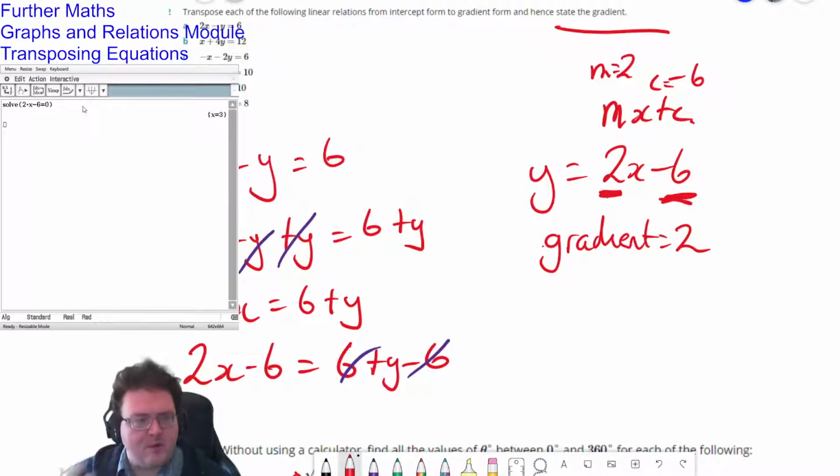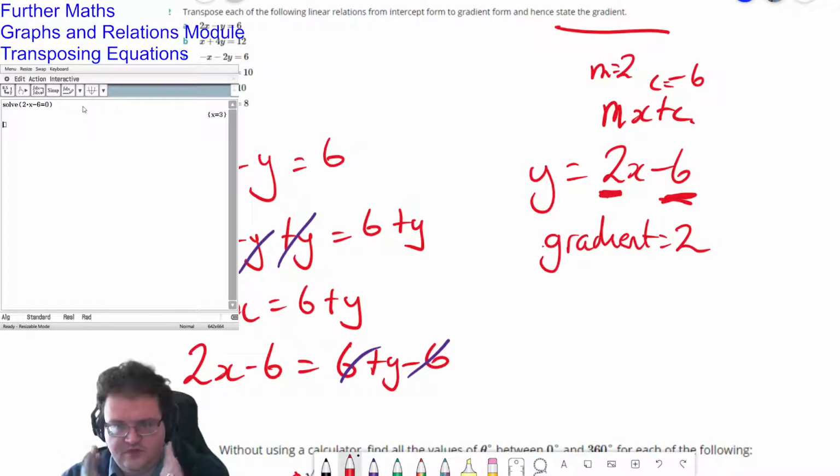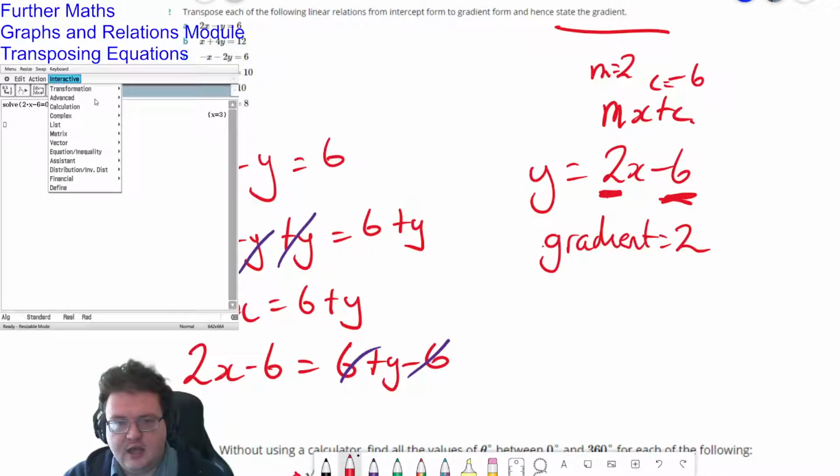But if it's got multiple variables and doesn't know quite what to do, it will instead just rearrange it so that you get the thing that you want on the left and everything else on the right. This will work for all of the ones that we are working on. So you don't necessarily have to go interactive, advanced, solve each and every time.